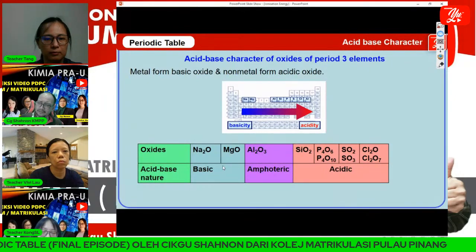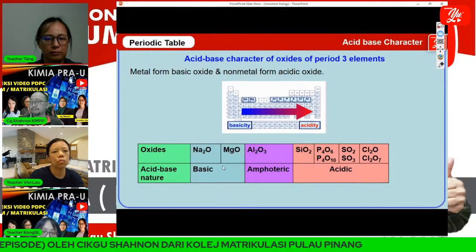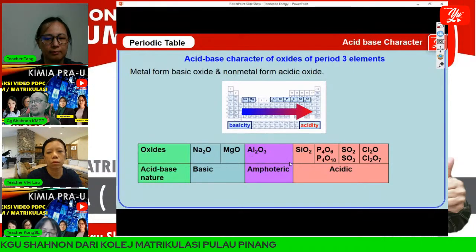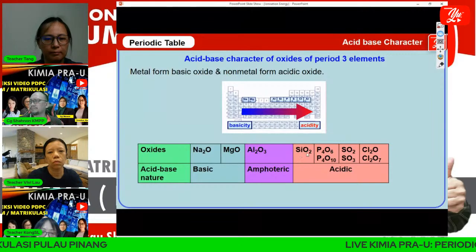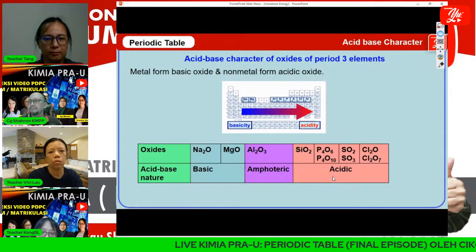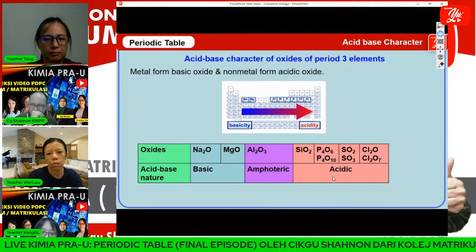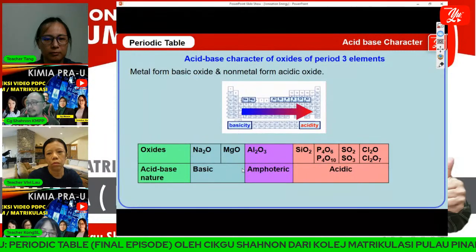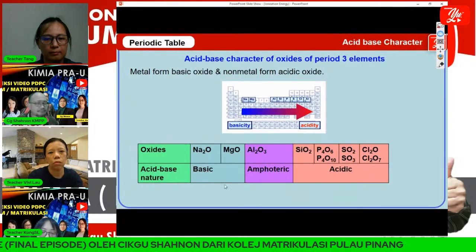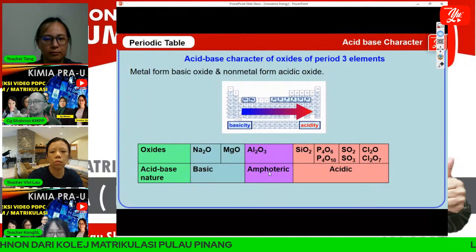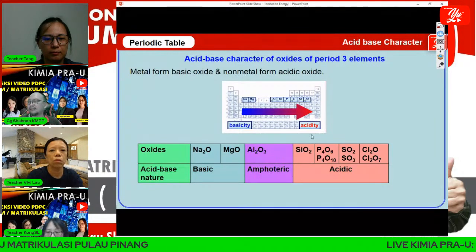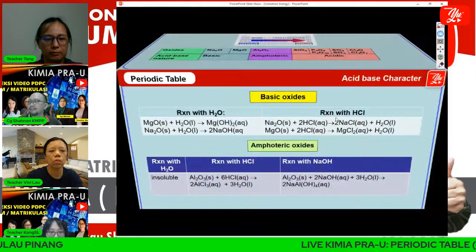And for aluminum oxide, and for the non-metal oxides, silicon, phosphorus, sulfur, and chlorine, the acid-base nature is acidic. Okay. We have basic, amphoteric, and acidic. What is amphoteric? Okay. All right. Look at here.